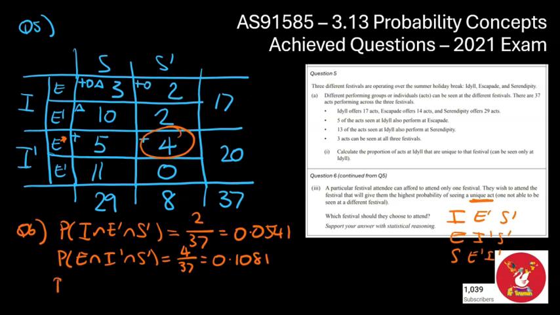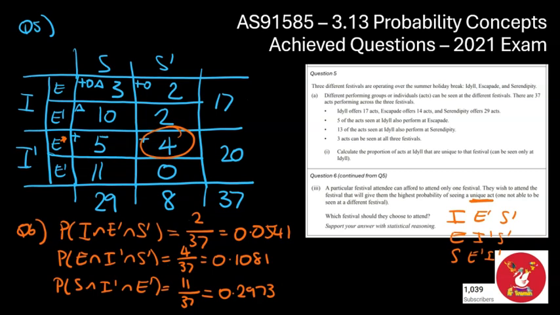And then finally, the last one, S only, that's going to be S, not I, and not E. So S is over here, not I is kind of over here, and then not E is going to be here. So that's 11. That's a lot bigger than the 11 and the 4 we had before. So it's going to be 11 over 37. And getting that to a 4 dp number, 0.2973. So I've now got the 3 probabilities of the unique ones only.